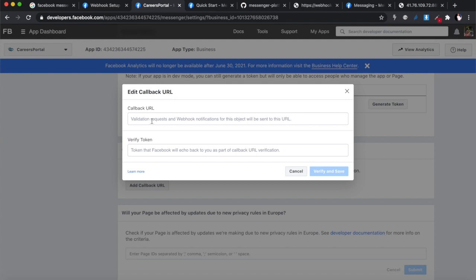The callback URL is the URL of the place where you have loaded your application. In my specific case, this is where I have my application set up on an HTTPS server. So you can follow the tutorial from last week and deploy the Flask application that we just built onto an HTTPS server. You can use Nginx. The tutorial from last week is very detailed, and if you follow along, you'll be able to do it.